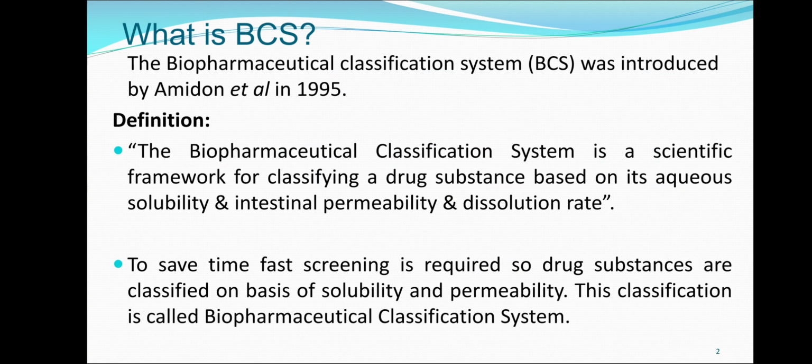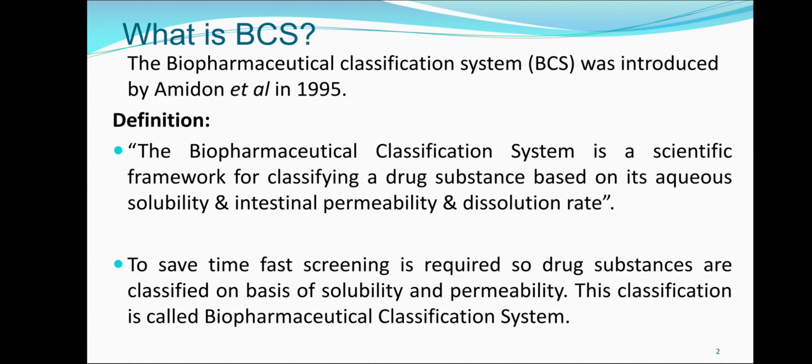What is BCS? It is the biopharmaceutical classification system. It was introduced by Amidon et al. in 1995. The biopharmaceutical classification system is a scientific framework for classifying a drug based on its aqueous solubility, intestinal permeability, and dissolution rate.